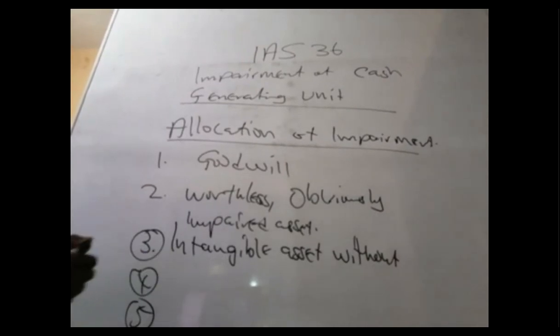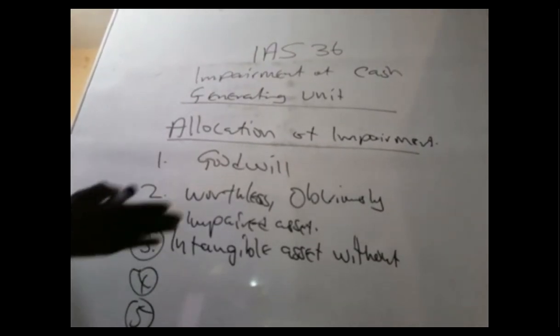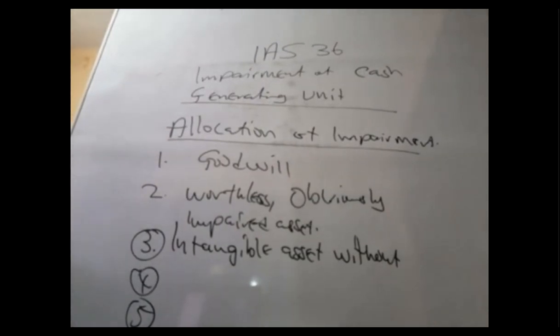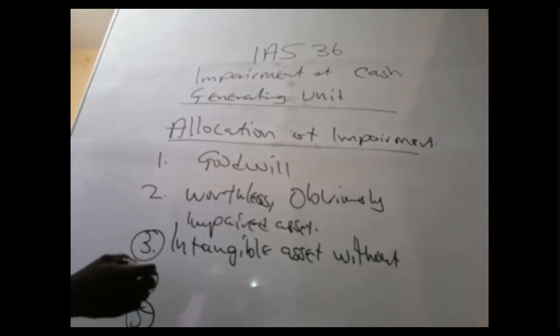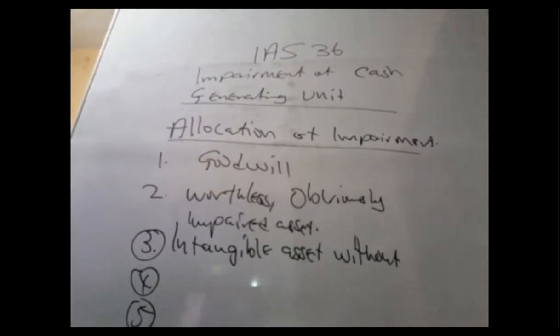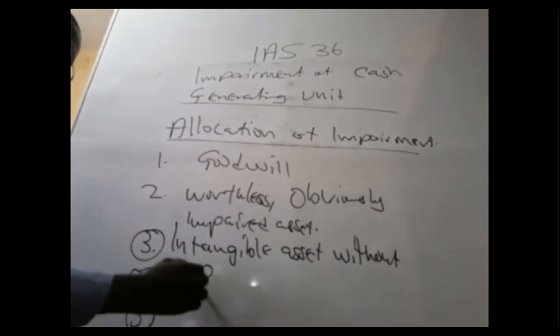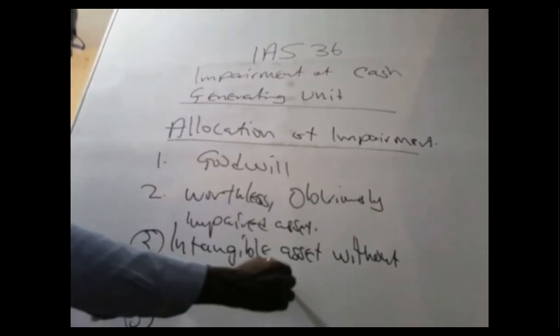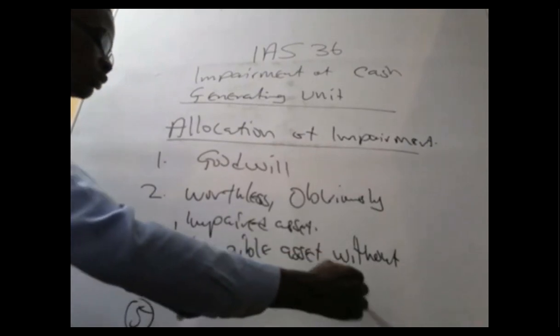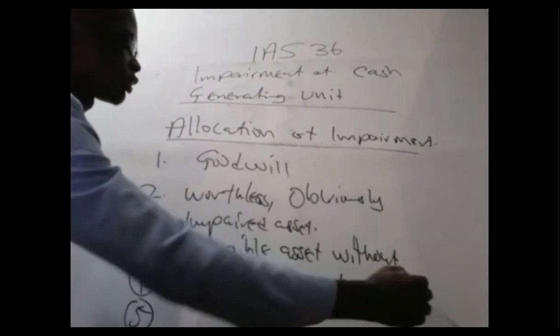If you don't have an active market, meaning you don't have a selling price or fair value, you won't have recoverable amounts. So take note. The next one is any asset whose NRV is lower than the current amount. Any asset whose NRV is lower than CA, current amount, no shortcuts.